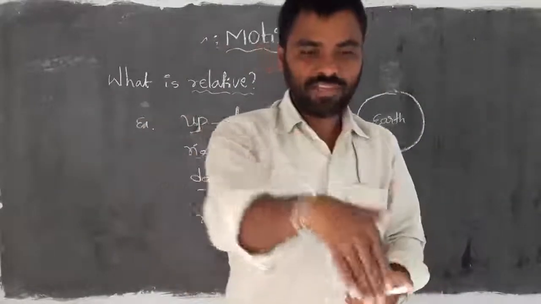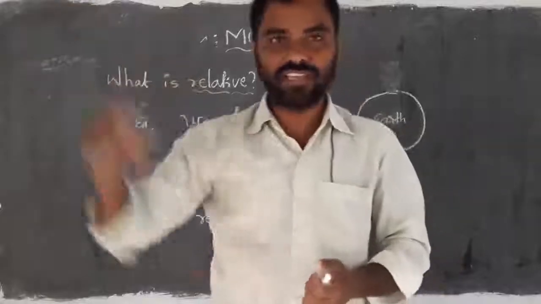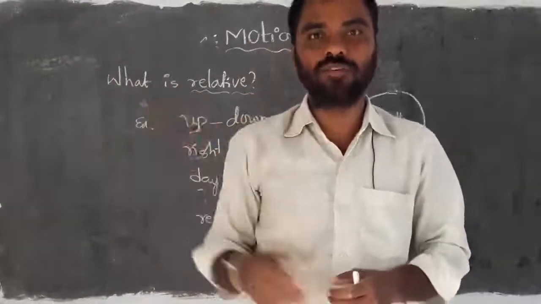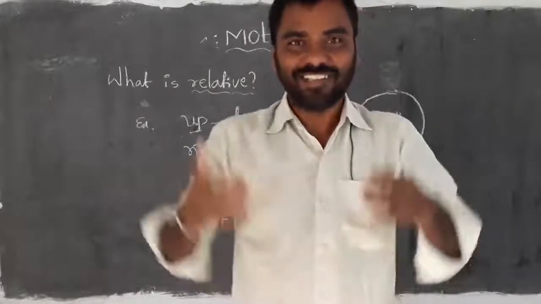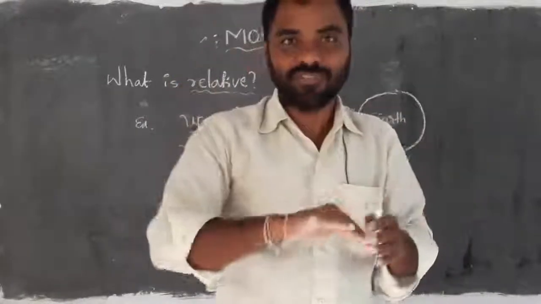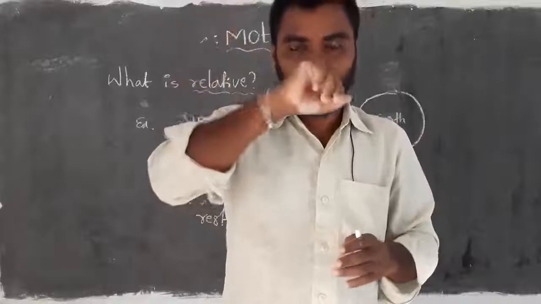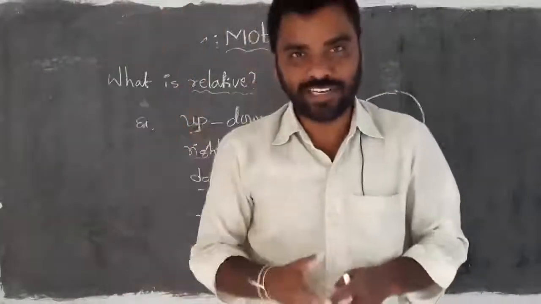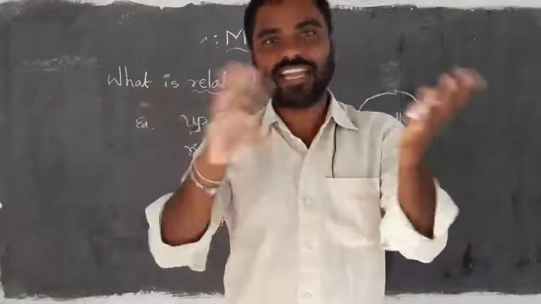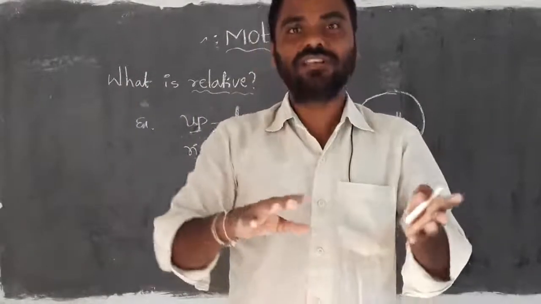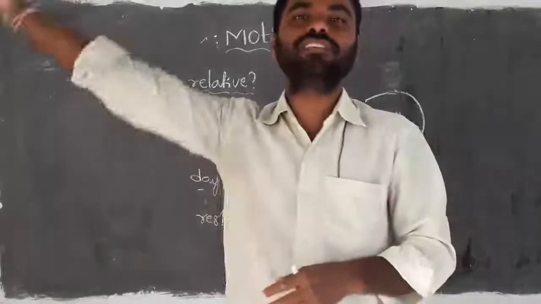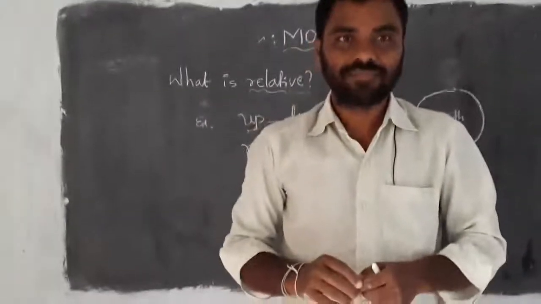If I am living in India and my friend is living in America, if I make a call and say good morning, he is able to say good night, because I am in the time of ante-meridian and he is in the time period of post-meridian. So day and night are also relative terms, because they depend on the observer. I am observing daytime, my friend is observing night time.